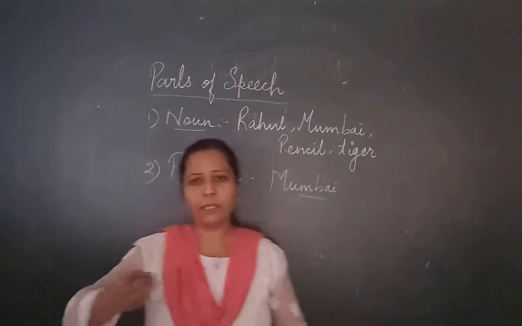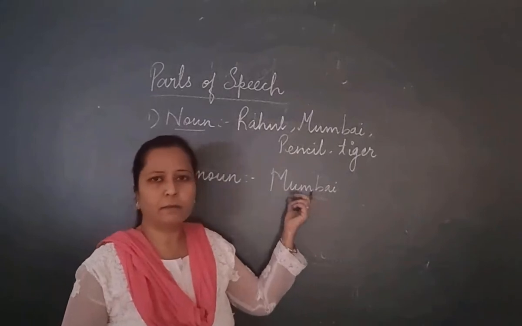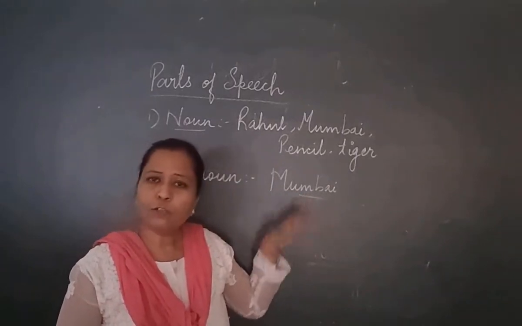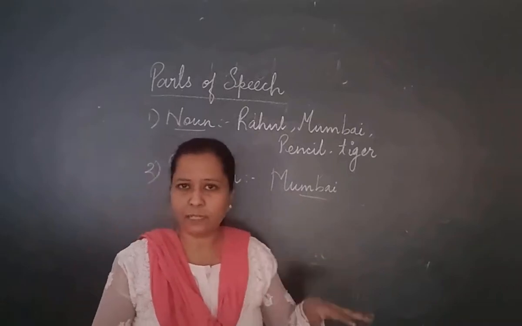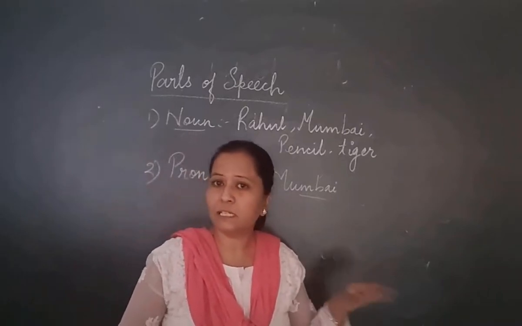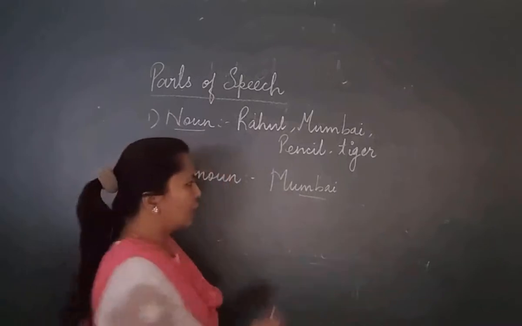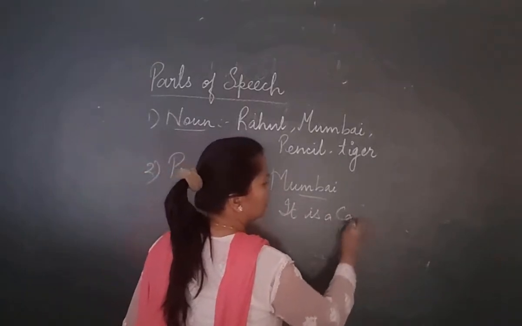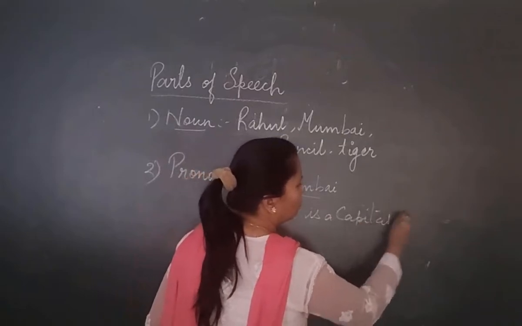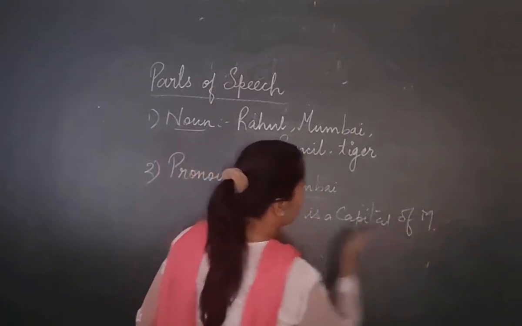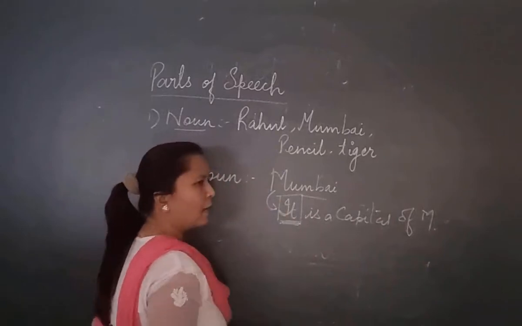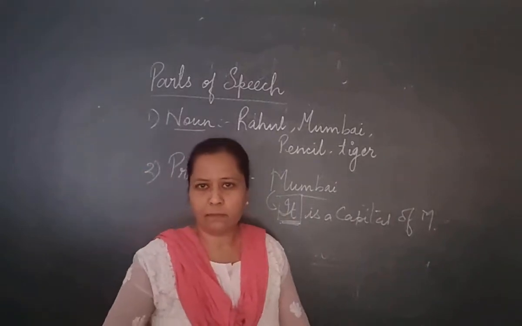So, every now and then I am using the word Mumbai, which is a noun. Once I have said that Mumbai is a big city, then you can continue with it is the capital of Maharashtra. So, you are using a pronoun in place of a noun, that is it.